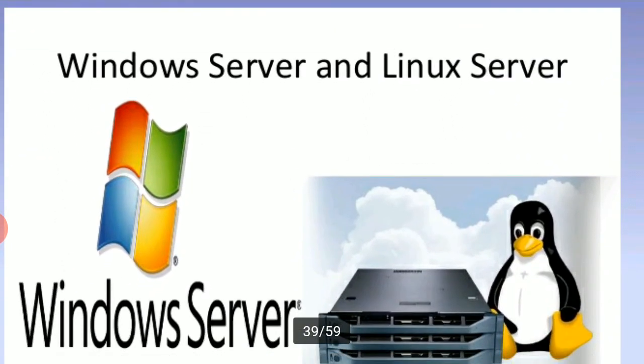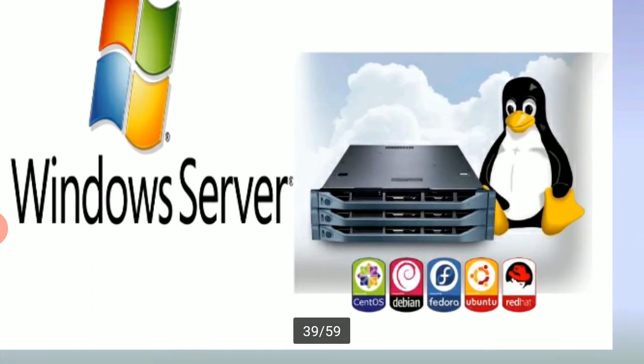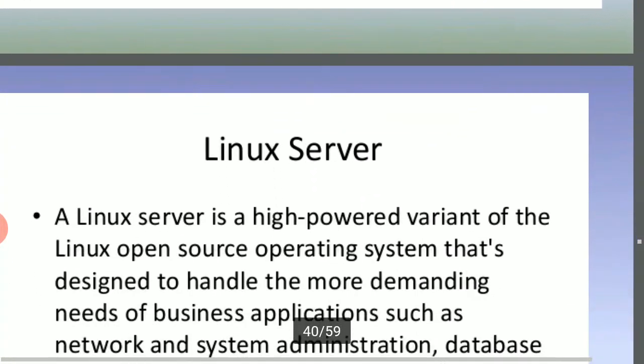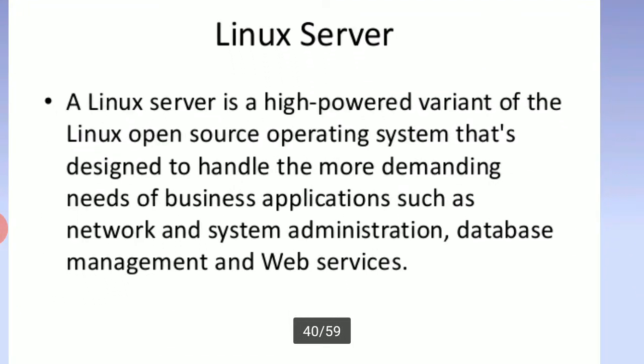Windows Server and Linux Server. The diagram is there. See the Windows symbol and Windows picture. Linux. Windows and Linux are multiple operating systems. A Linux server is a high-powered variant of Linux open source.